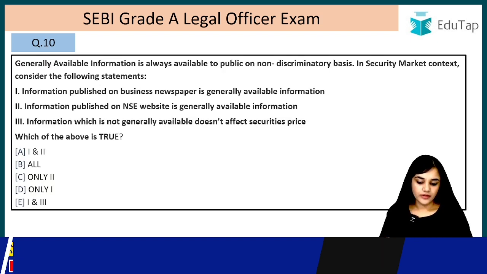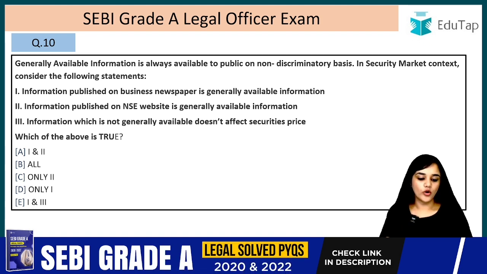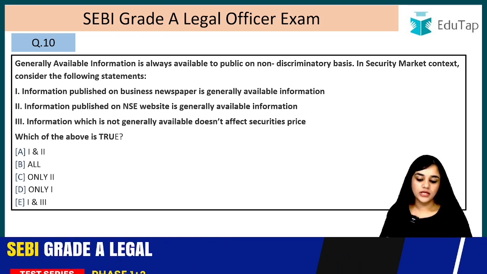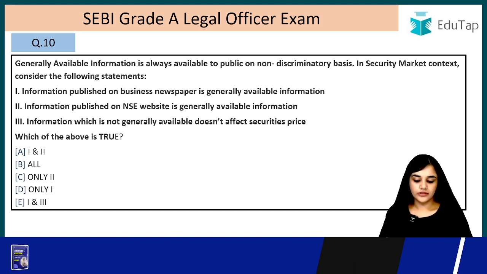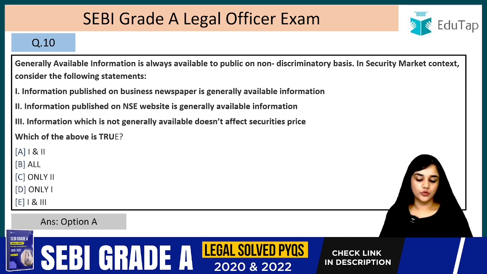Question number 10. Generally available information is always available to public on non-discriminatory basis. In security market context, consider the following statements. Information published on business newspaper is generally available information. Information published on NSE website is generally available information. Information which is not generally available does not affect the security prices. Which of this is true? The answer is option A, only 1 and 2 is true.